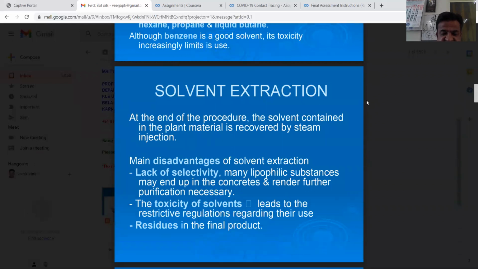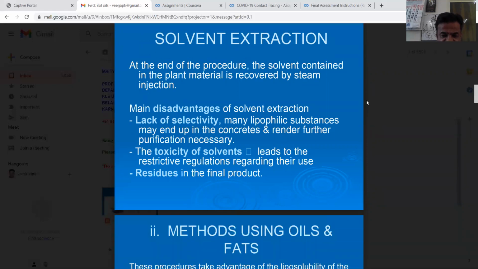Solvent extraction. At the end of the procedure, the solvent contained in the plant material is recovered by steam injection. Main disadvantages of solvent extraction: lack of selectivity. Many lipophilic substances may end up in the concretes and render further purification necessary. The toxicity of solvents leads to restrictive regulations regarding residues in the final products.